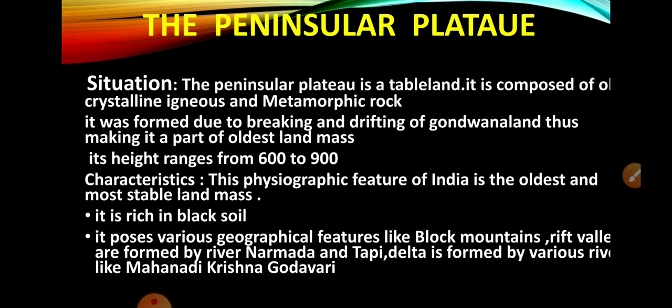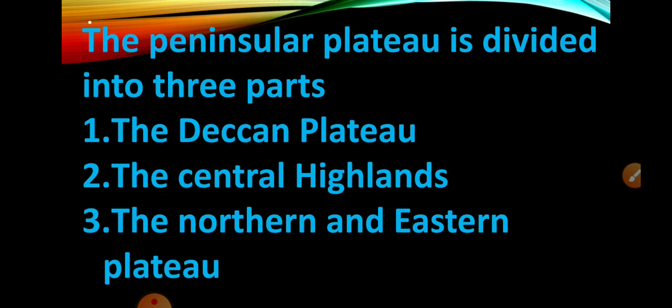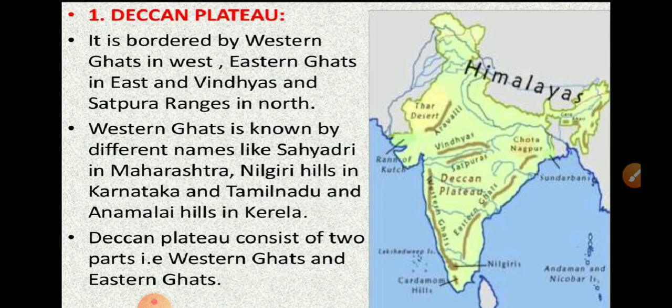It possesses various geographical features like block mountains, rift valleys which are formed by Narmada and Tapi, and deltas formed by various rivers like Mahanadi, Krishna and Godavari. The Peninsular Plateau is divided into three parts: the Deccan Plateau, Central Highlands, and Northern and Eastern Plateaus.